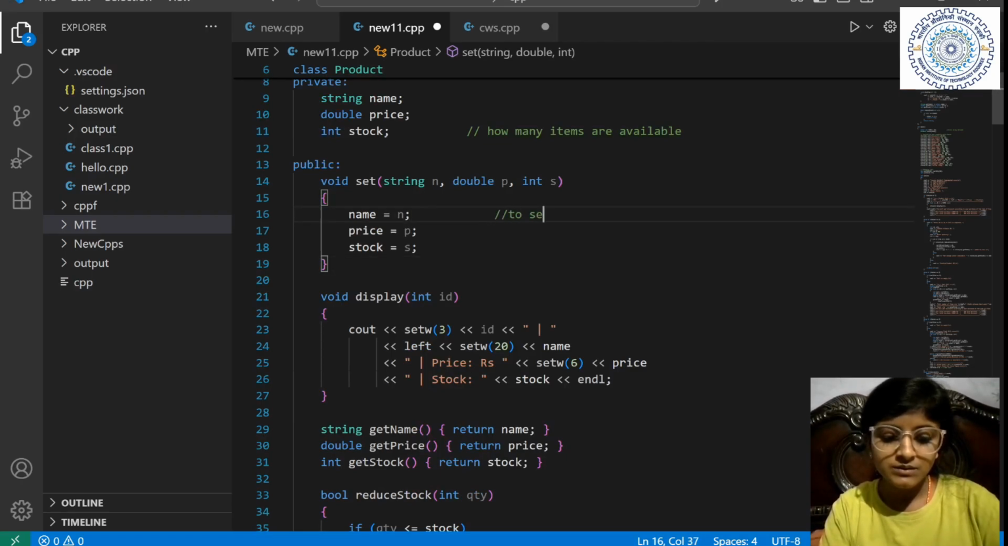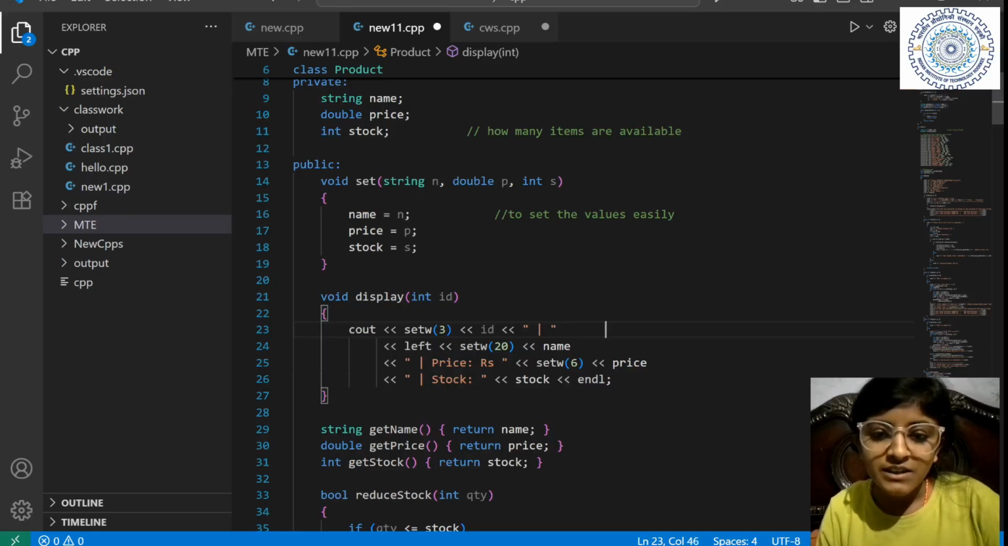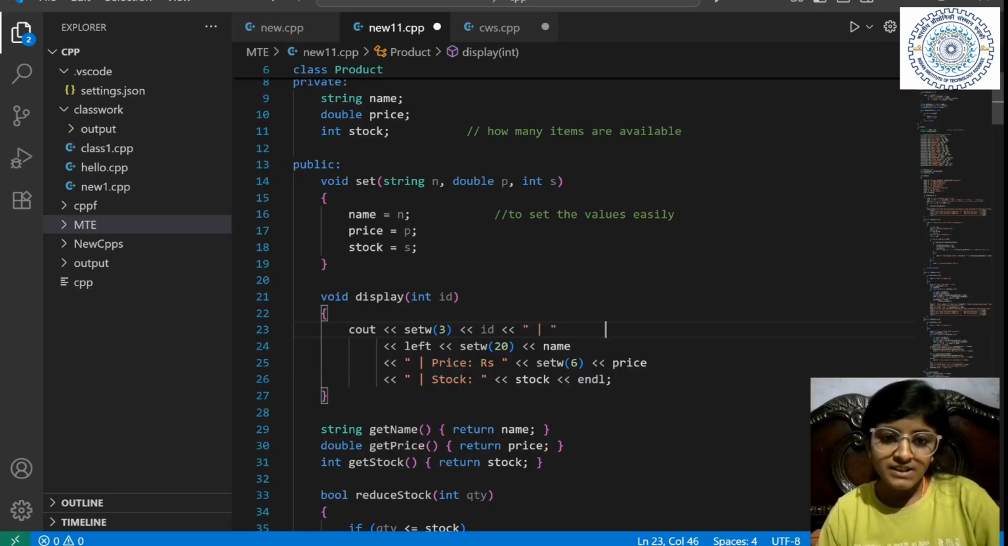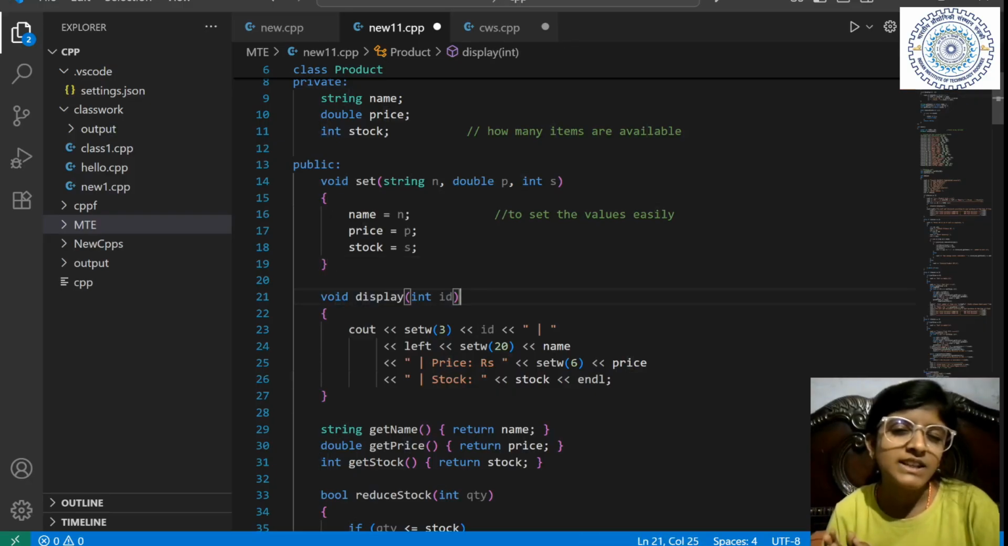To set the values easily, we have made the function. Now we have made a function display here. You can see there's a function display, and that takes the input ID. It means we will get an idea from the name that whatever ID we give it in the input, it will display the details.